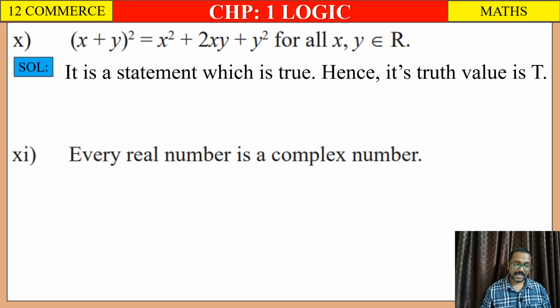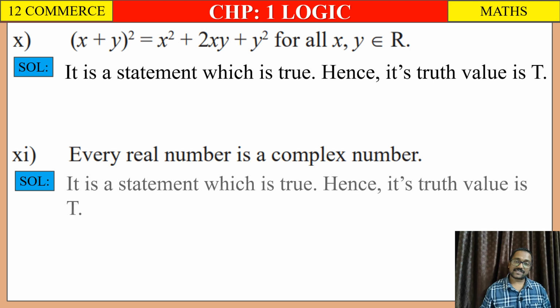Eleventh one, every real number is a complex number. Its answer we already know, it is a statement which is true. Hence its truth value is T.